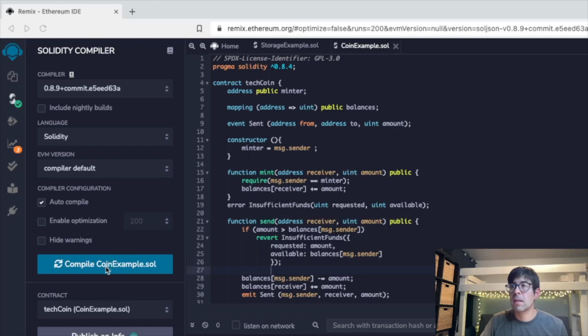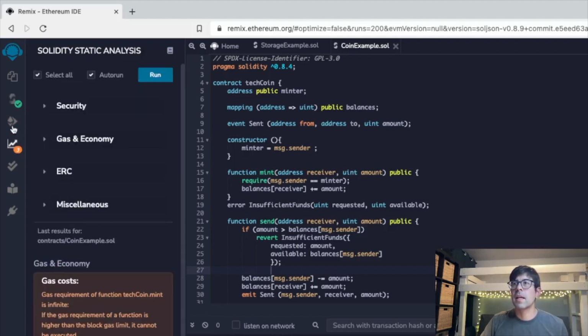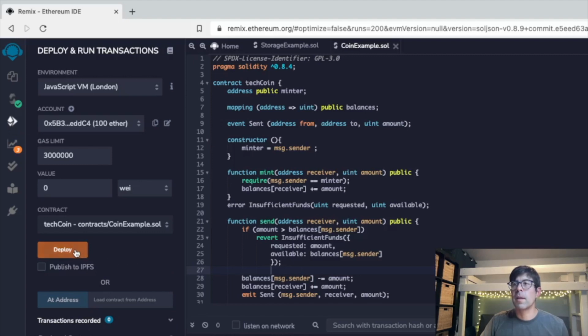So let's go ahead and click compile coin example. See what this looks like. Yes, we got a green check mark here. So things are starting to look good. And then let's go ahead and deploy this. All right, so TechCoin has been deployed.